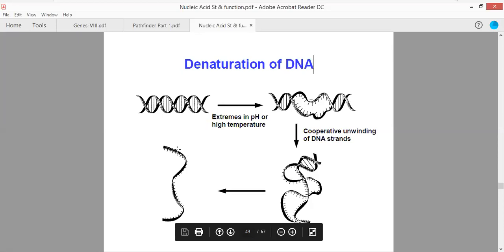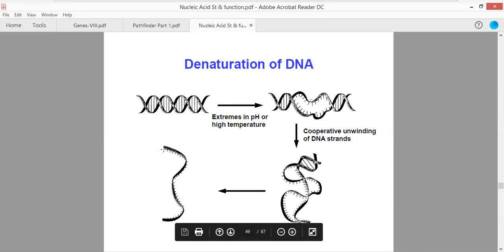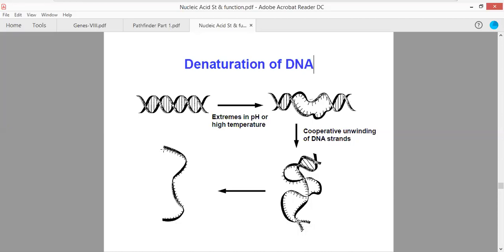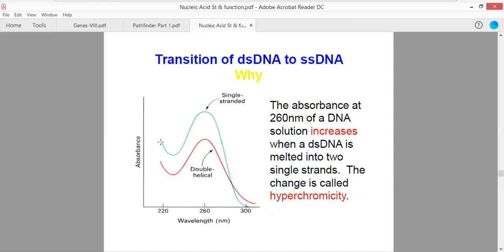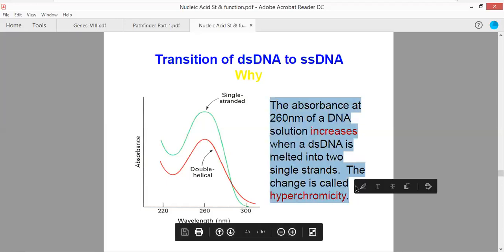This single-stranded DNA molecule will show the hyperchromic effect. That means it will show much more UV light absorbance compared to the double-stranded DNA molecule, because here the pi electronic cloud of each nitrogenous base is free from the others. So these pi electronic clouds can interact with the UV radiation and absorb it maximally. So there is an increase in the absorption maximum at 260 nanometer. The absorption at 260 nanometer increases. This phenomenon is called hyperchromicity, or hyperchromic shift.